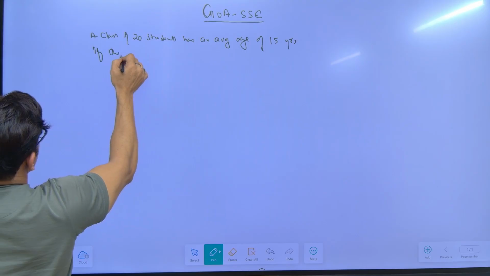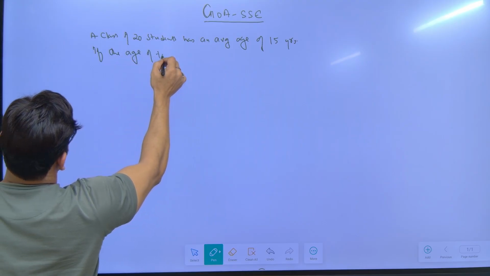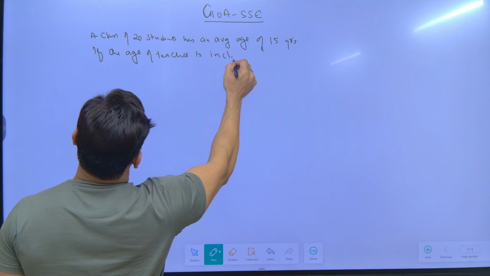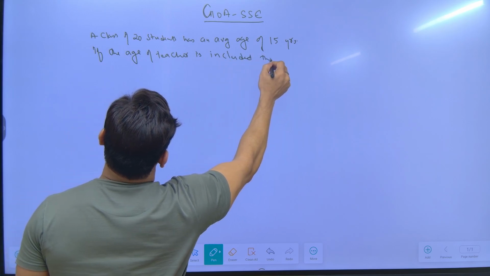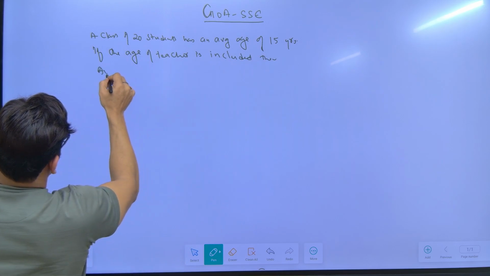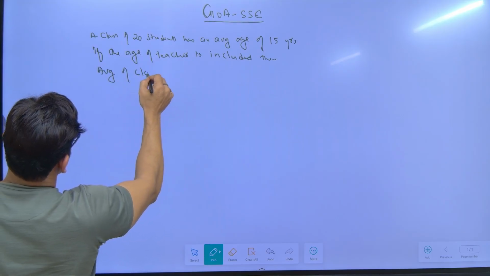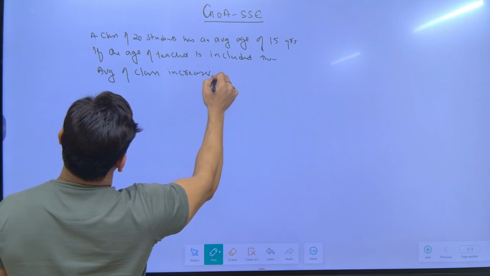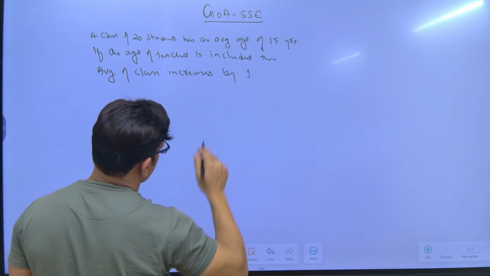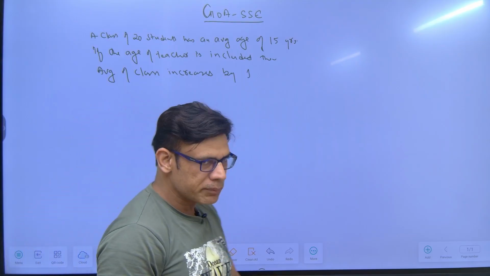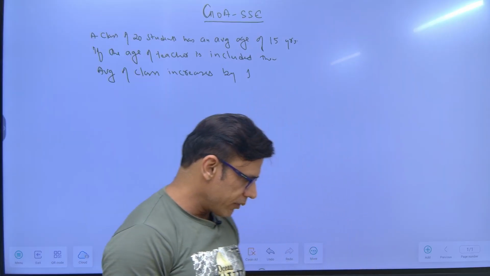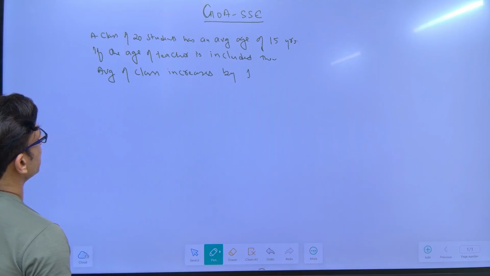If the age of the teacher is included, then the average of the class increases by 1. Average of the class increased by 1. That means initially the average was 15, now the new average is 16, increased by 1.